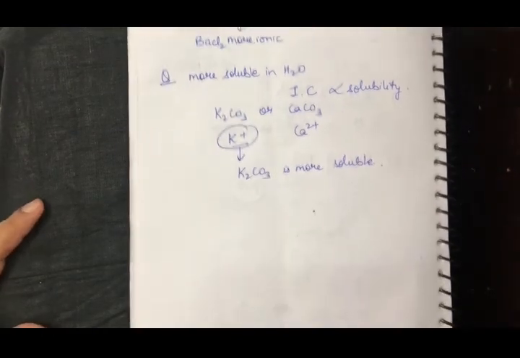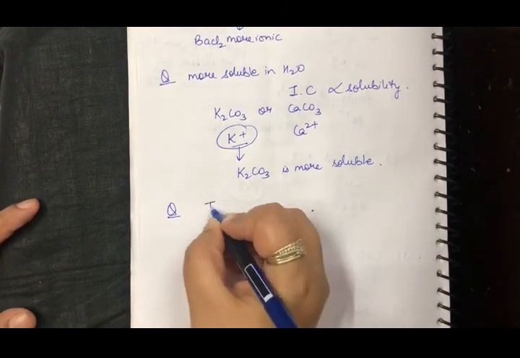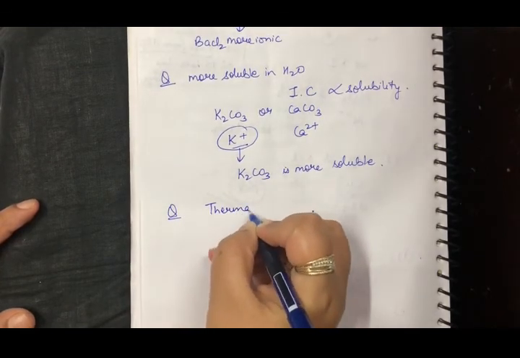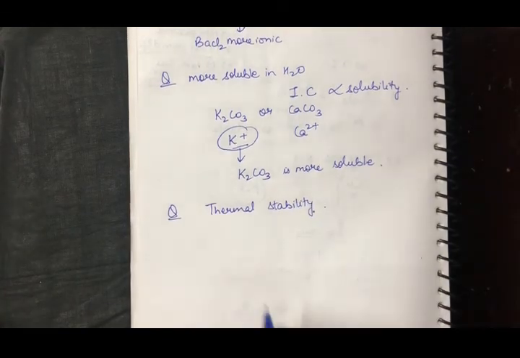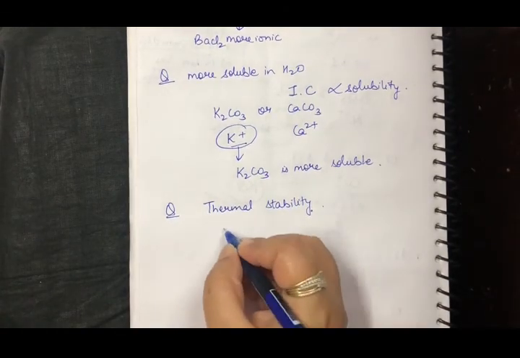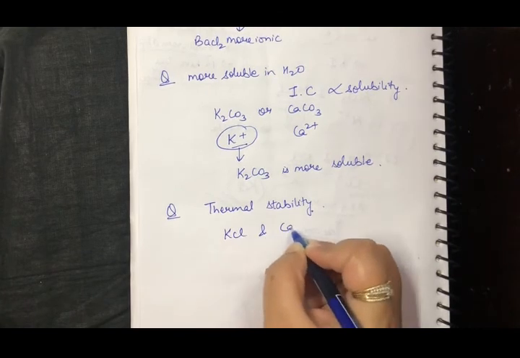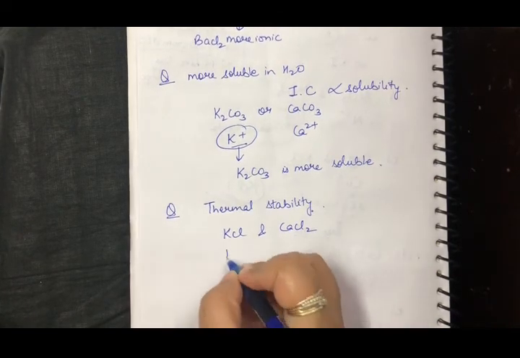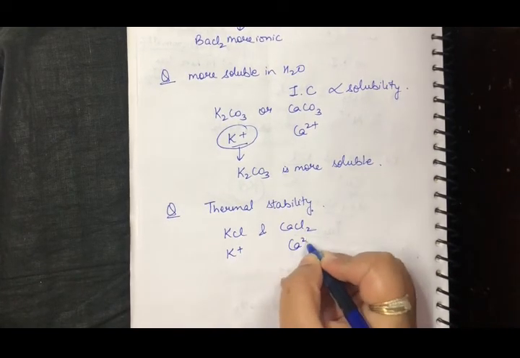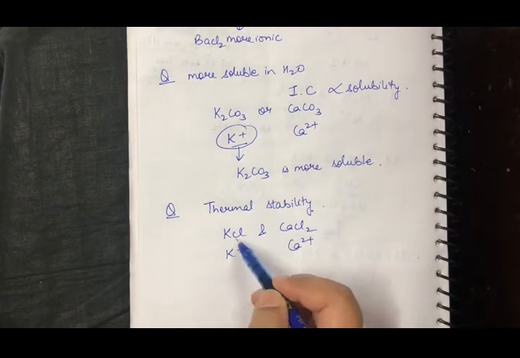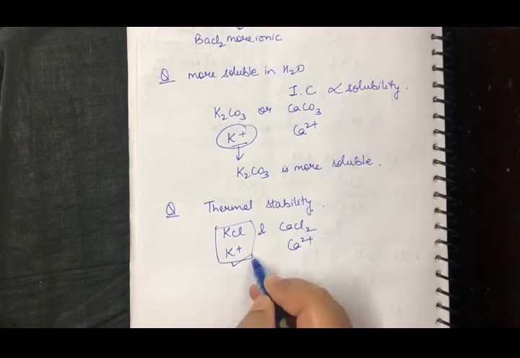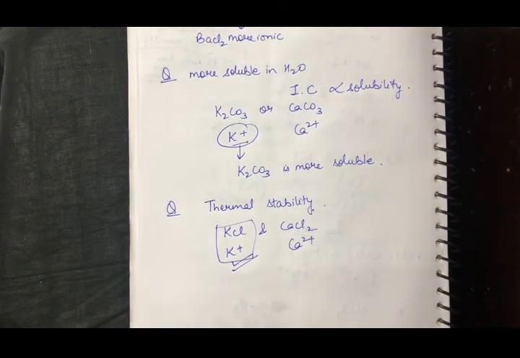Right? Same if I talk about, let's say, thermal stability. I also said that ionic character is directly proportional to the thermal stability. If the question is between KCl and calcium chloride, then what will happen? This is K plus and this is Ca2 plus. Which is more ionic? We just saw in the above question. K plus is going to be more ionic, so this is going to be more thermally stable.